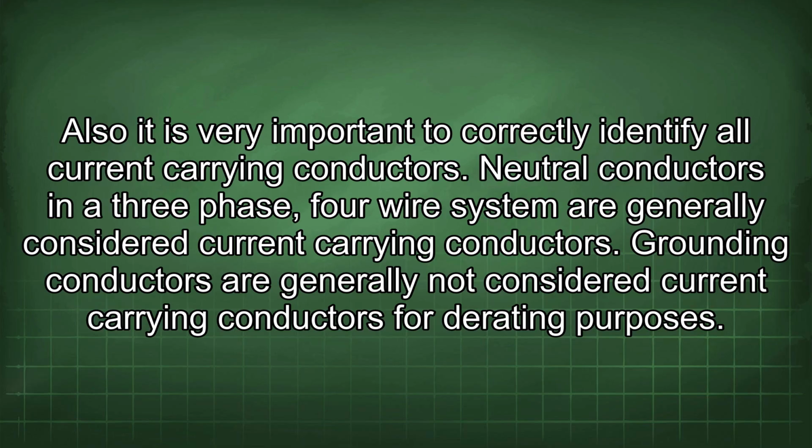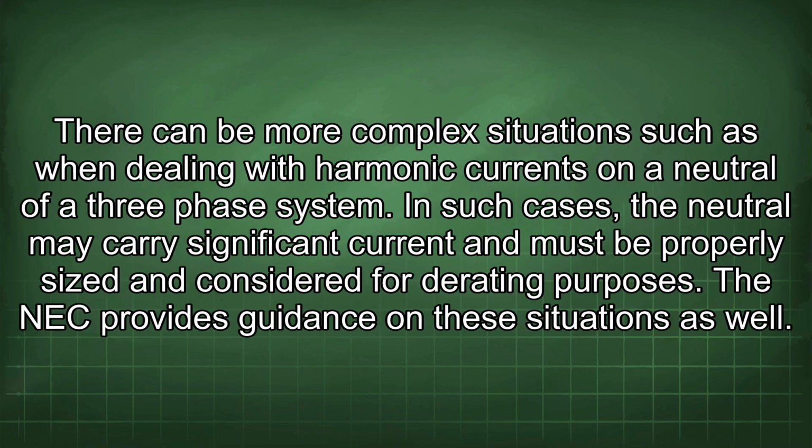Also, it is very important to correctly identify all current-carrying conductors. Neutral conductors in a 3-phase, 4-wire system are generally considered current-carrying conductors. Grounding conductors are generally not considered current-carrying conductors for derating purposes. There can be more complex situations, such as when dealing with harmonic currents on a neutral of a 3-phase system. In such cases, the neutral may carry significant current and must be properly sized and considered for derating purposes. The NEC provides guidance on these situations as well.